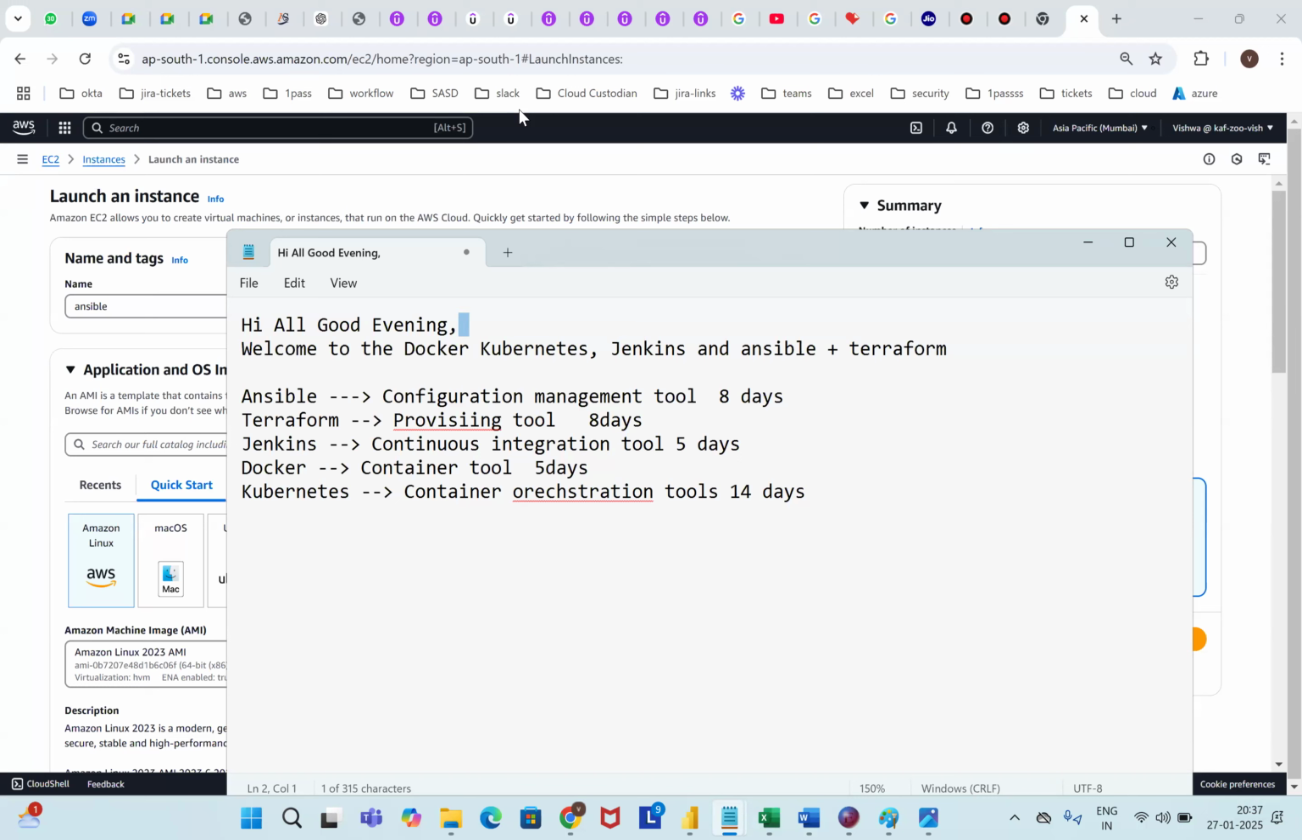And what is Kubernetes? Kubernetes is a container orchestration tool. What is orchestration? It provides self-healing, auto-scaling, load balancing, and replication factors, and it also takes backups. That's why it is called a container orchestration tool. It is one of the most important tools in the market.